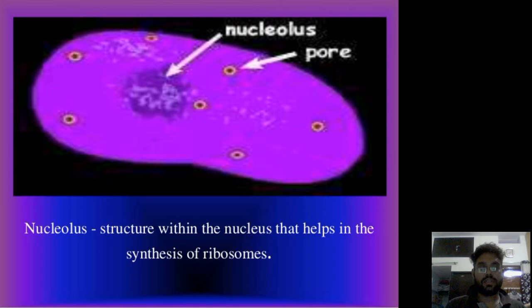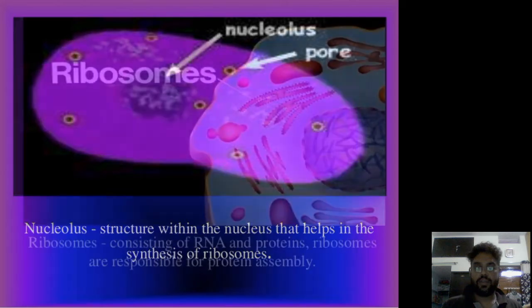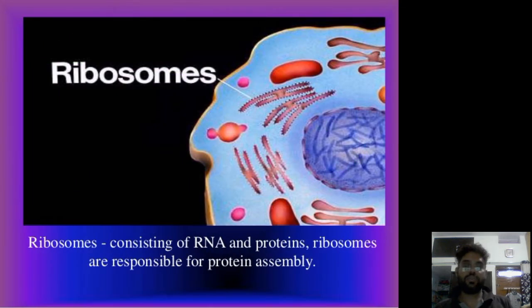Now we discuss the nucleolus. Nucleolus is a tiny structure which is found in the nucleus. It is the structure within the nucleus which helps in the synthesis of ribosomes. Ribosomes are synthesized at the site of the nucleolus. Now ribosomes: there are two types, the 70S and 80S. In plant and animal cells, the 80S ribosomes are found.